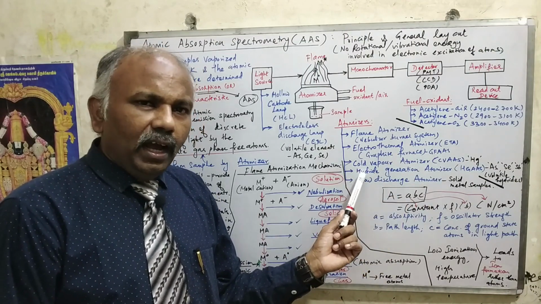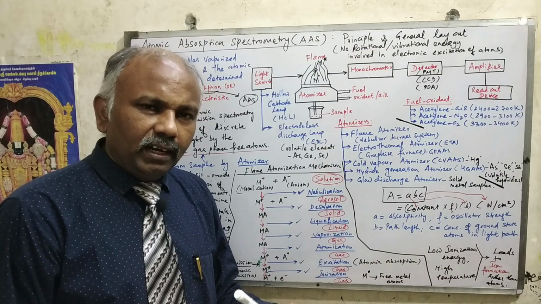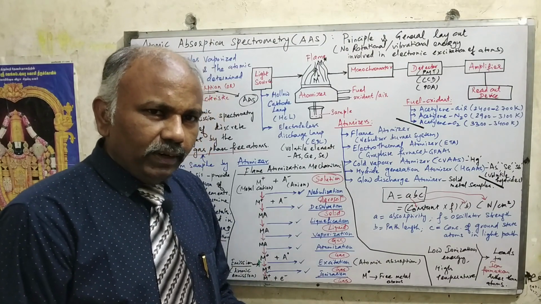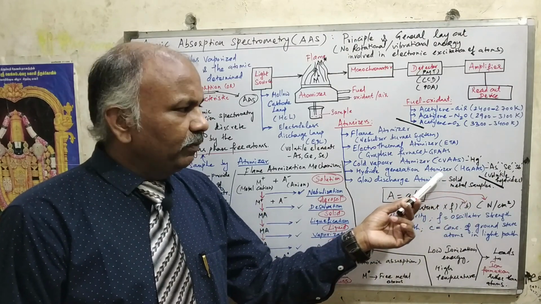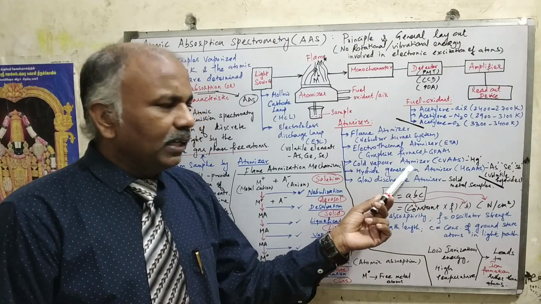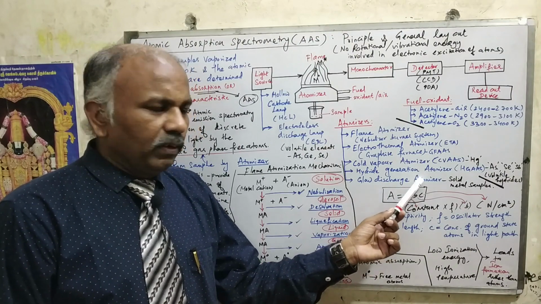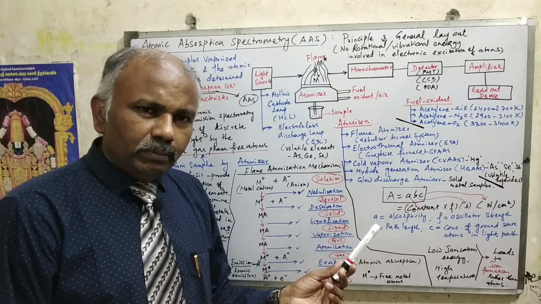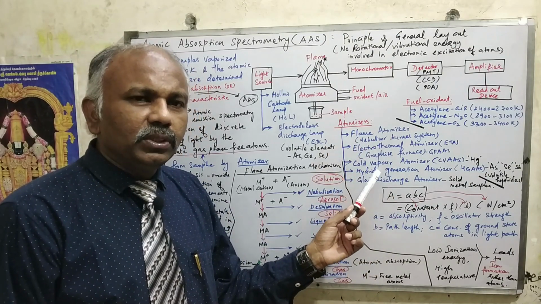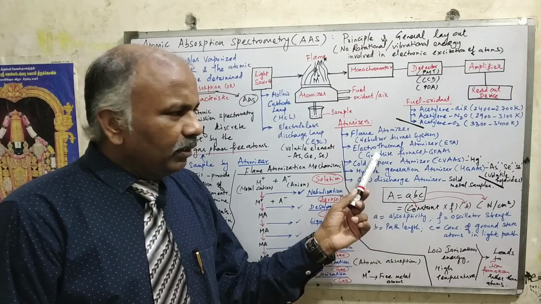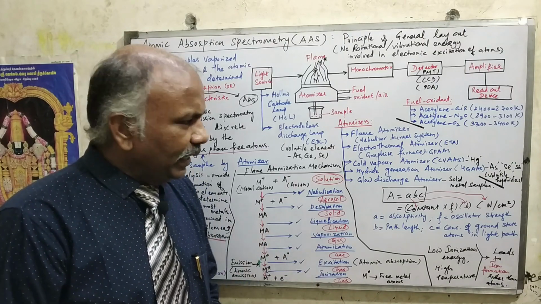We can also use hydride generation atomizers for atomic absorption spectrometry, especially for substances or elements that form volatile hydrides, for example selenium, bismuth, germanium, arsenic. If you want to analyze these types of elements, we can use the hydride generation atomizer. Sometimes we are using a glow discharge atomizer, especially for solid metal samples. So these are all the various atomizer components used in atomic absorption spectrometry, particularly to make the sample into the gas phase ground state free atom. That is the major purpose, right?